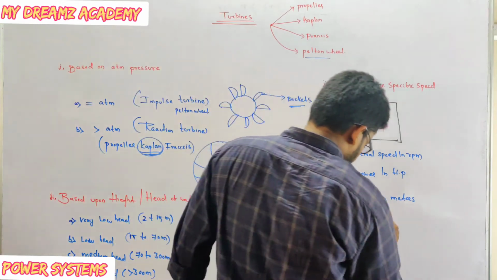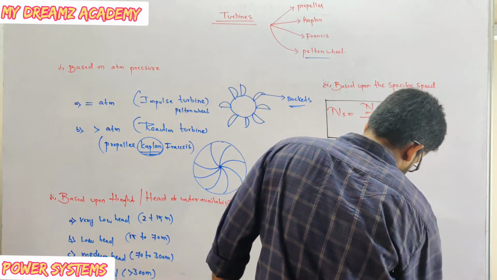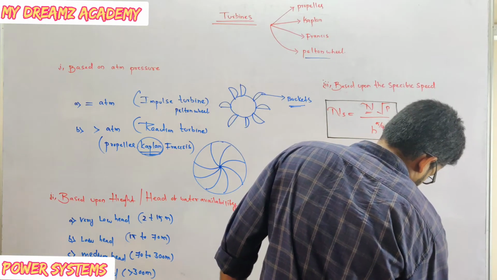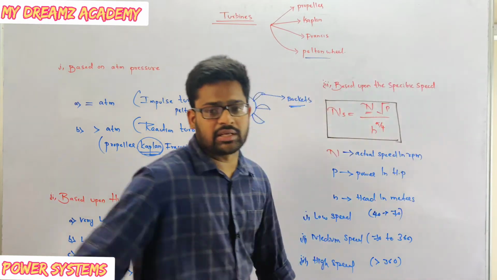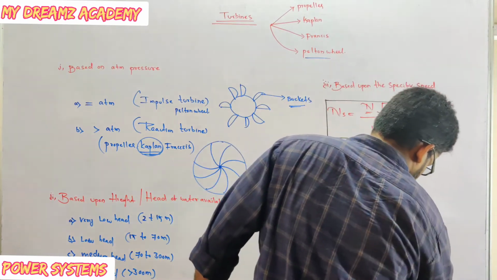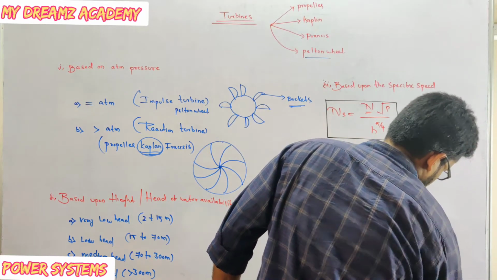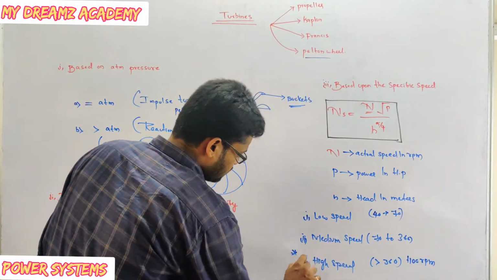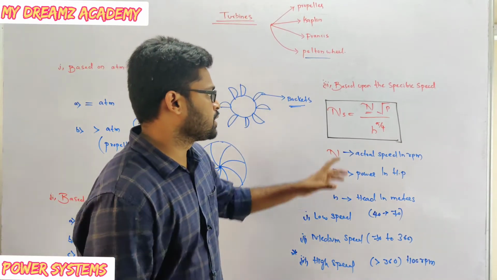Low speed is between 40 to 70, medium is 70 to 360, and high is greater than 360 approximately. That is nothing but up to 1100 rpm. Mostly we use high specific speed turbines only.